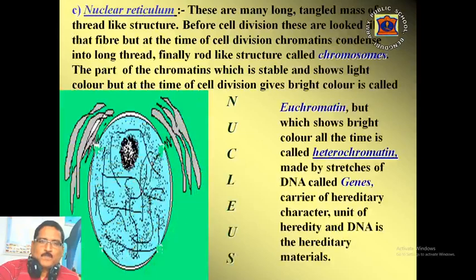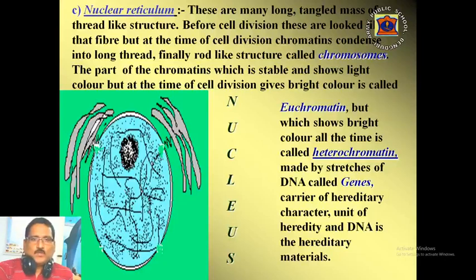The third part of the nucleus is nuclear reticulum or chromatin fibers. In the nucleoplasm, many long tangled masses of thread-like structures are found which are called nuclear reticulum or chromatin fibers. Before cell division, these look like fibers, but at the time of cell division, chromatin condenses into a long thread and finally gives rod-like structures called chromosomes.